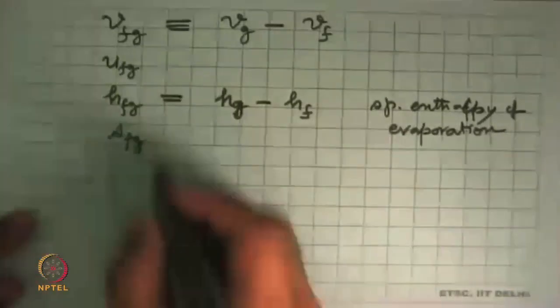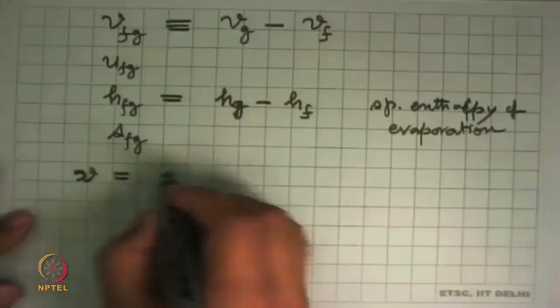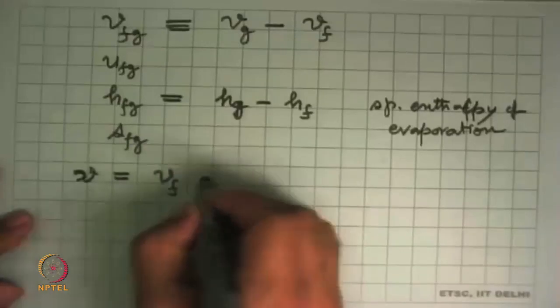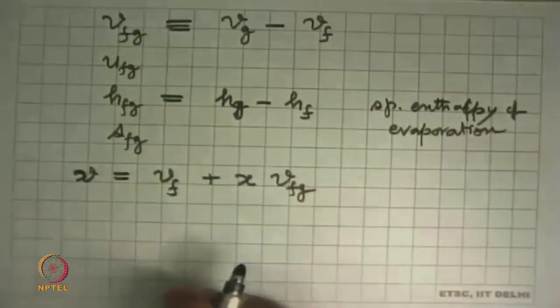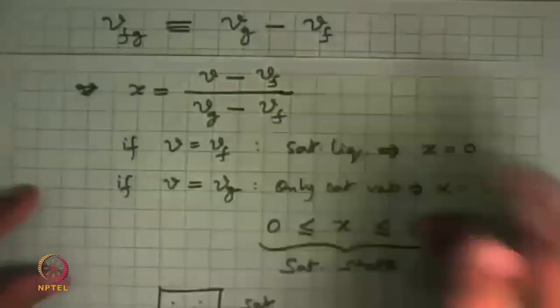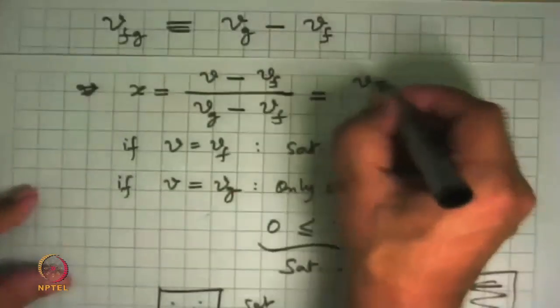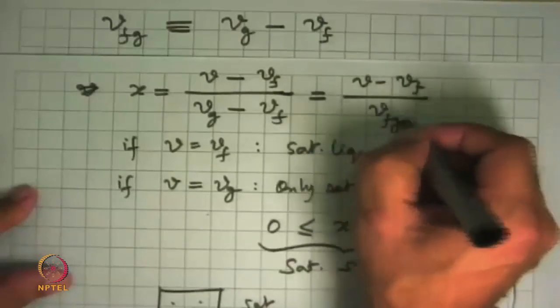So if you want to express the value of V, we can write V is equal to VF plus X VFG. That's another way of writing the same equation. Or in the earlier equation where we defined dryness fraction, this we can further write as X is equal to (V minus VF) upon VFG.